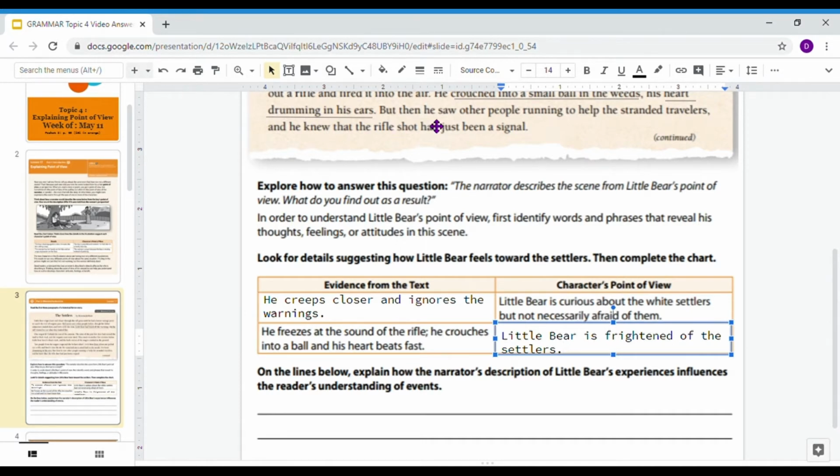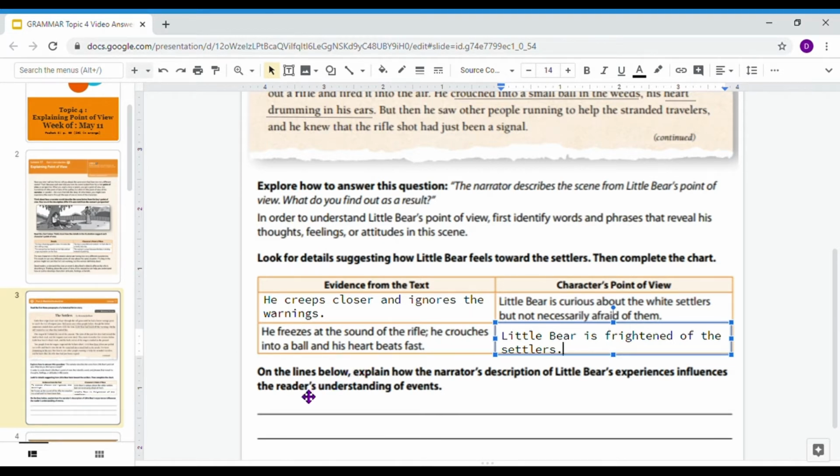If you keep reading to the last sentence of the passage, we see Little Bear get relieved and maybe not as frightened, when he finds out that it was just a signal for the people in the front of the caravan. However, if I'm just looking at the evidence from the text, and I look at these two sentences, what I draw from that is that he's frightened of the settlers at that point.